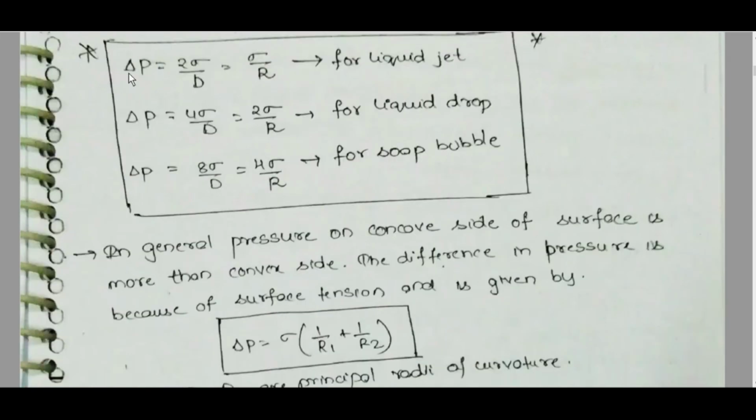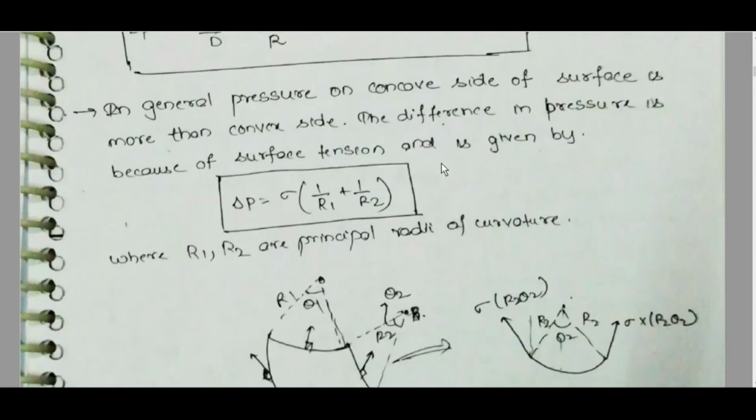Delta P is equal to 2 sigma by d is equal to sigma by r for liquid jet. Delta P is equal to 4 sigma by d is equal to 2 sigma by r for liquid drop. Delta P is equal to 8 sigma by d is equal to 4 sigma by r for soap bubble. In general, pressure on concave side of surface is more than convex side.